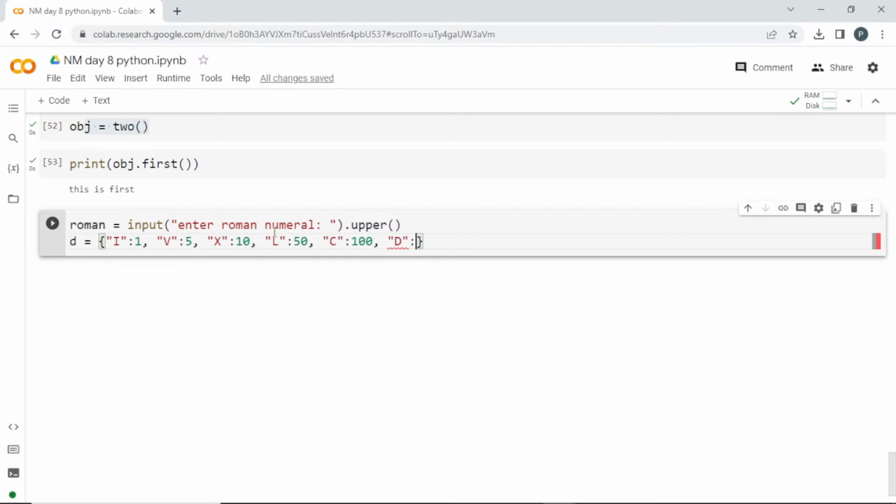Next, D is 500, M is 1000. Am I correct, guys? Okay, we have created a dictionary. So the user will be entering those things, so it will be in the connected format.